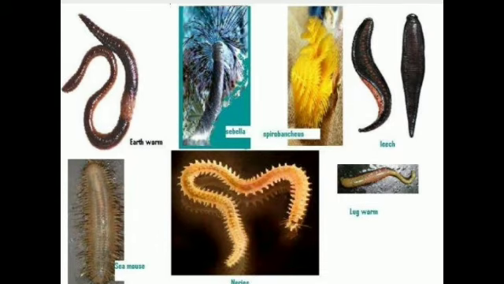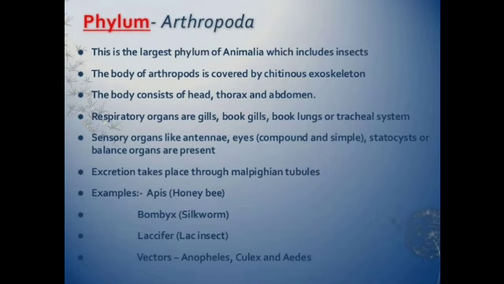It includes earthworm, cattle leech, fanworms, sea worms. All these are included in Annelida. Clear? Now, in Arthropoda, body is triploblastic, bilaterally symmetrical, and jointed appendages are present. That's why they are termed as Arthropoda.